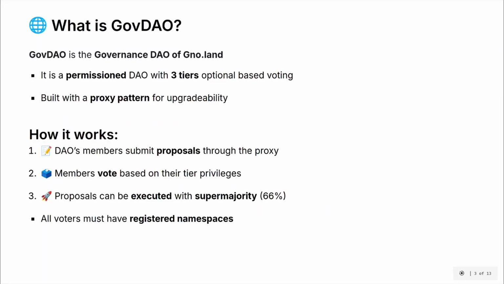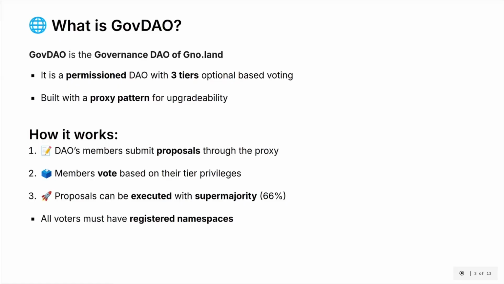GovDAO is the governance DAO of GNO.land, and it is a permissioned DAO with 3 tiers and optional tier-based voting. You have T1, T2, and T3. The tier can be necessary to vote on some proposals if some filters are activated. It is built with a proxy pattern for upgradability, which I will go into in more detail after. Both tier changes and upgrades of the implementations can be voted through a proposal.